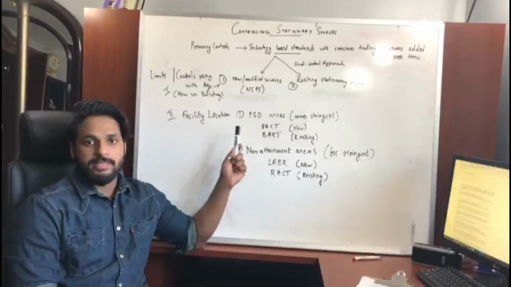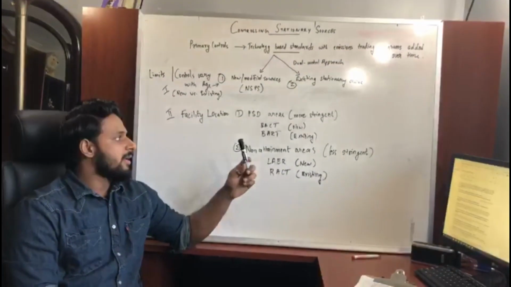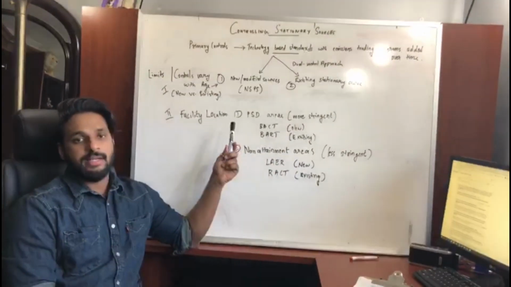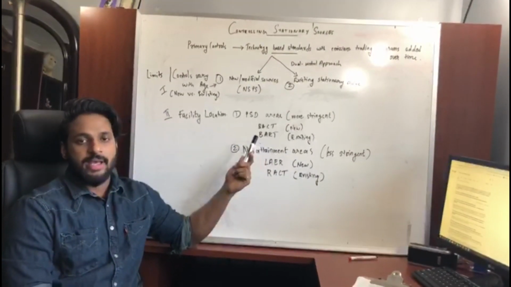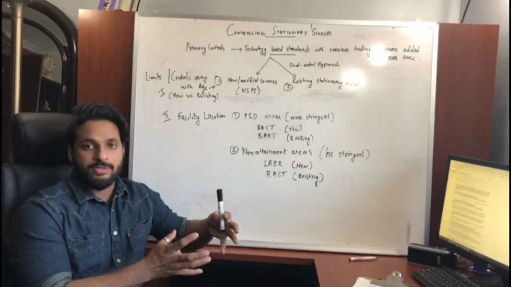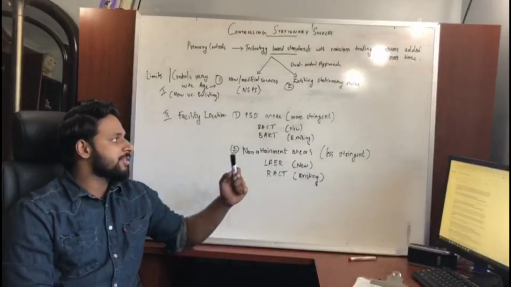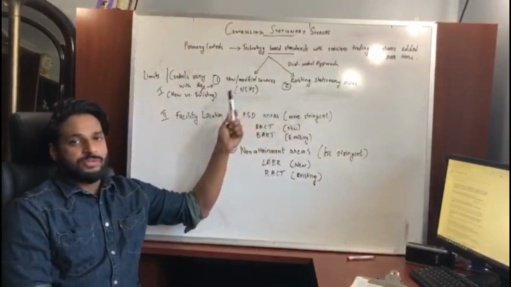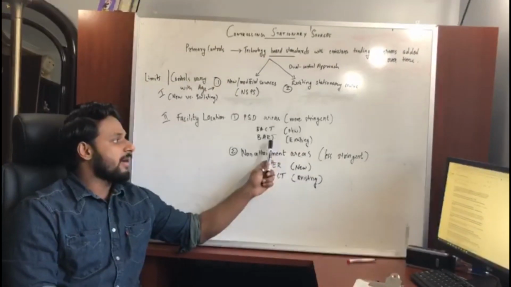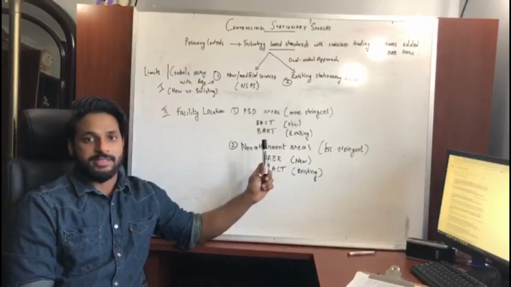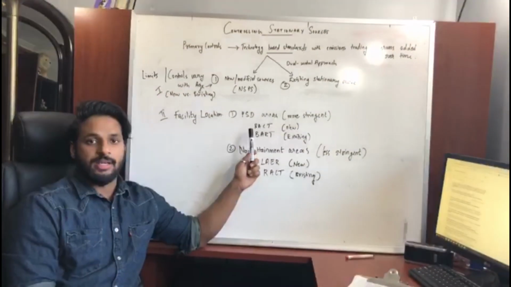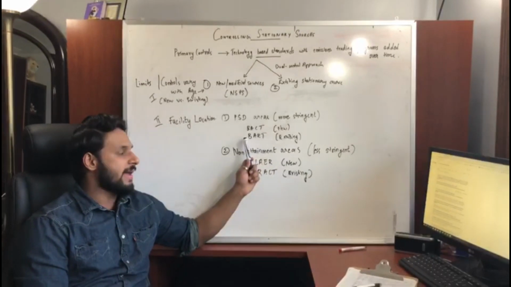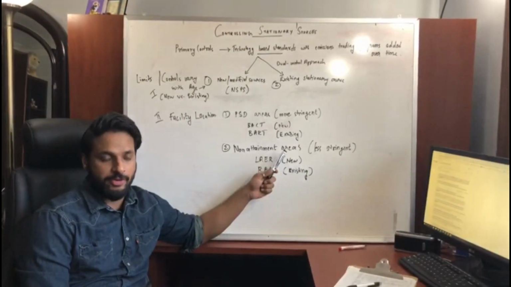And the second factor is location, where there are two areas which affect the limits: PSD areas and non-attainment areas. PSD refers to the prevention of significant deterioration, and these are sources in an attainment area. Two different limits employed in this area are BACT, which applies to new sources, and BART, which applies to existing stationary sources. BACT is the best available control technology, and BART is the best available retrofit technology.